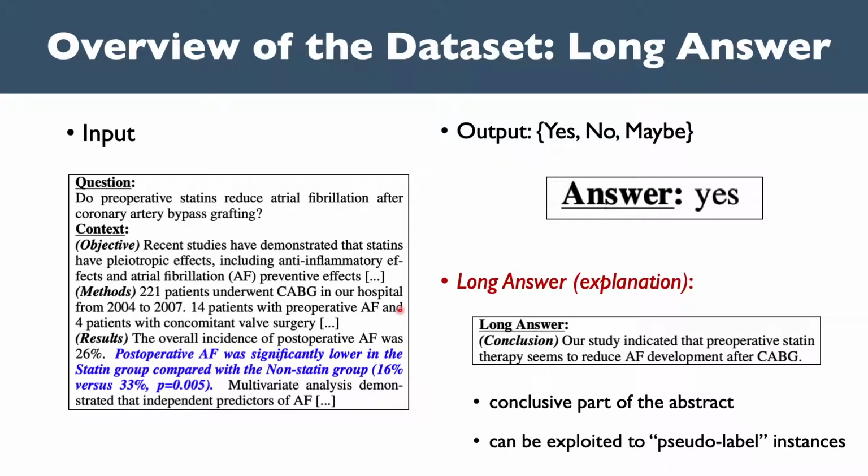We also have the long answer, which is the conclusive part of the abstract. Long answers typically indicate and explain the yes, no, maybe answer. They can be used to pseudo-label instances.